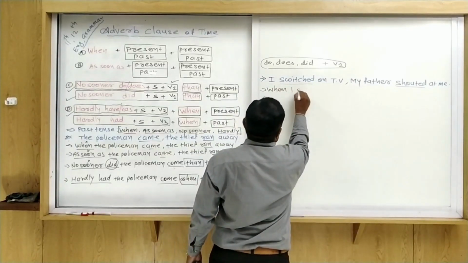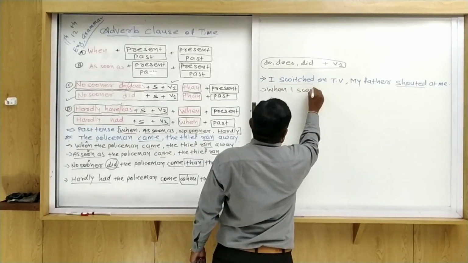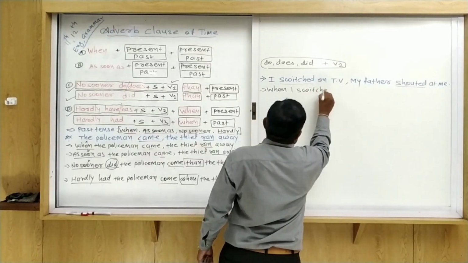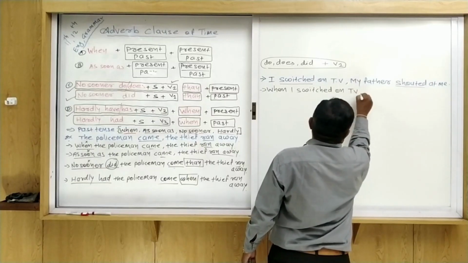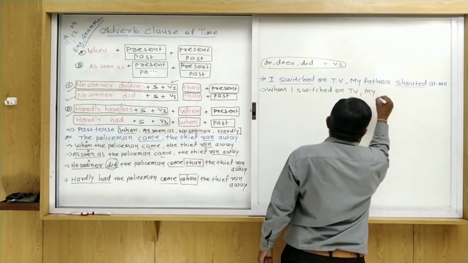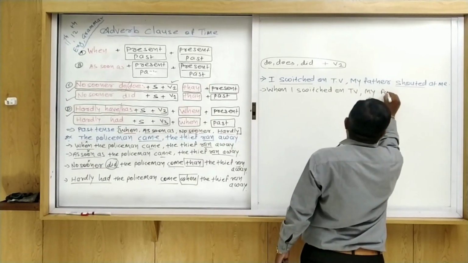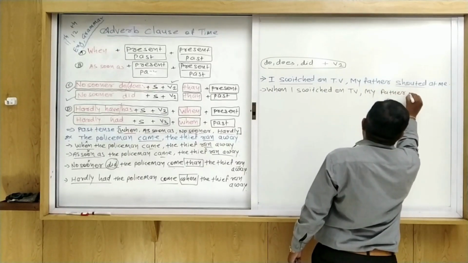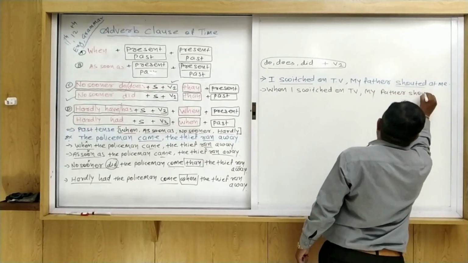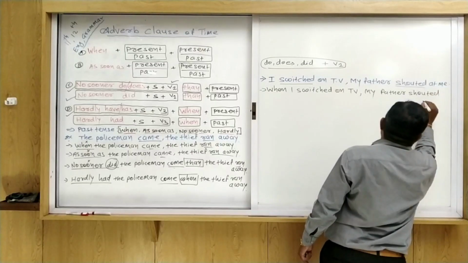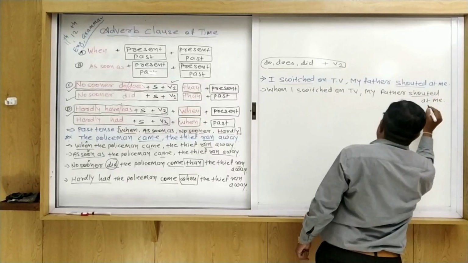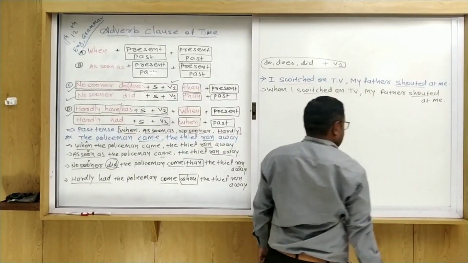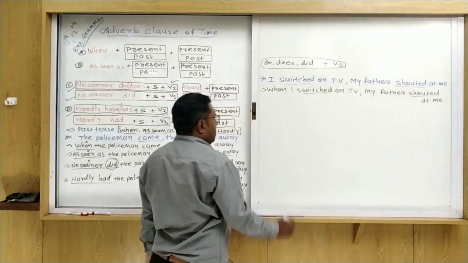When I switched on TV, comma, my father shouted at me. So past tense is used here, so use only past tense.